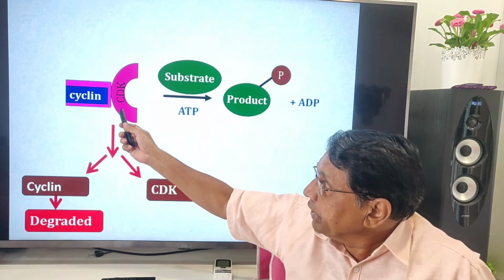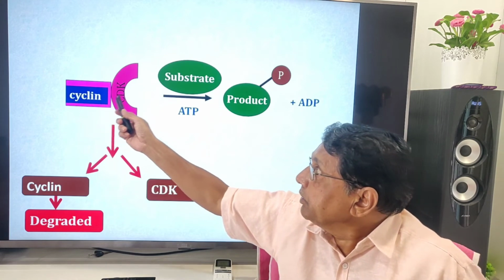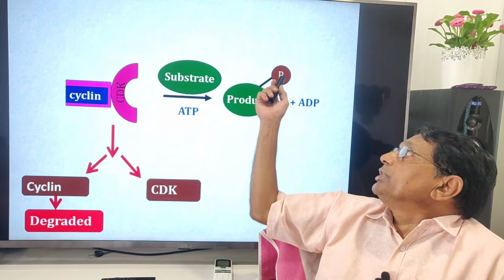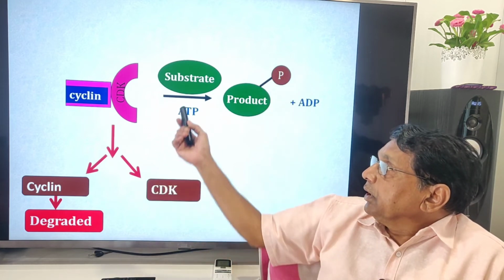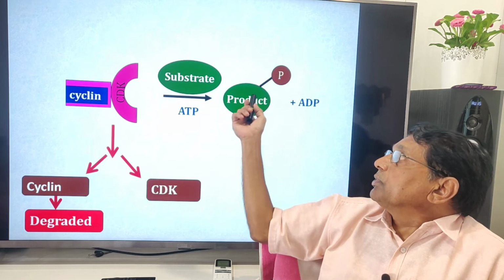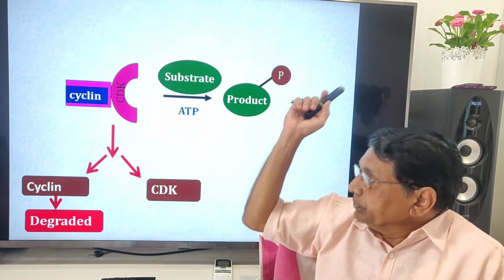So this is CDK, another representation: cyclin, a substrate molecule, and the product is phosphorylated. Then ATP is converted to ADP, one phosphate is transferred to this, and it becomes active.